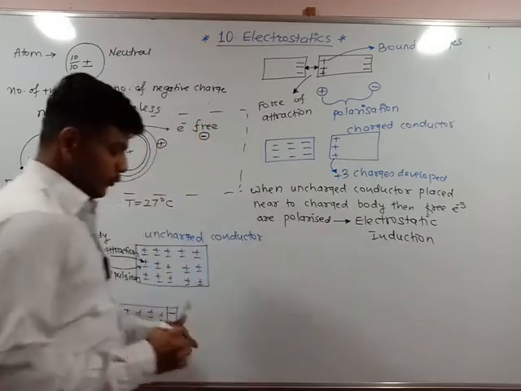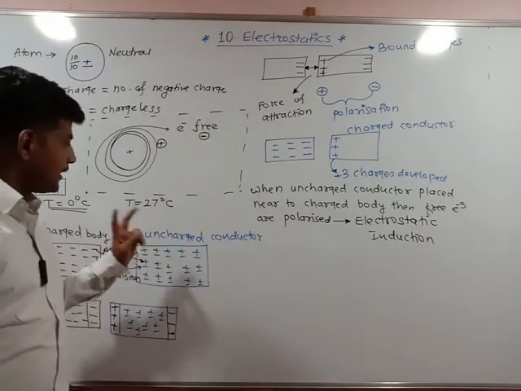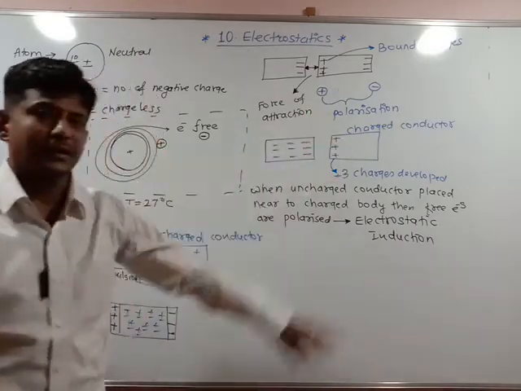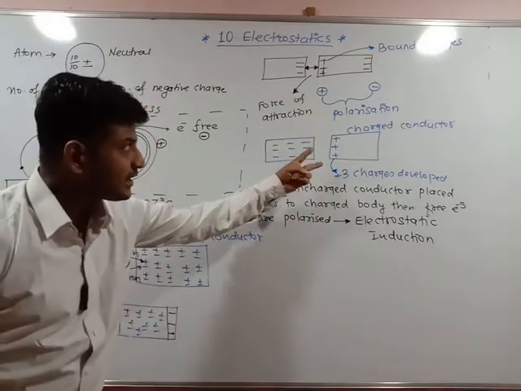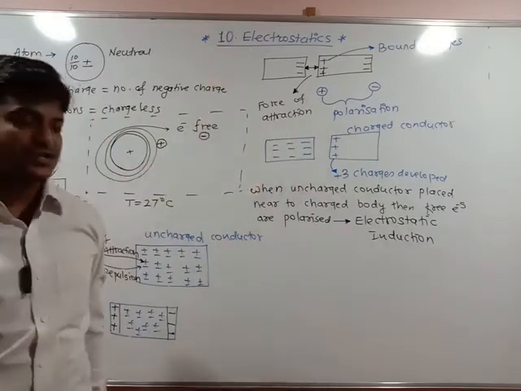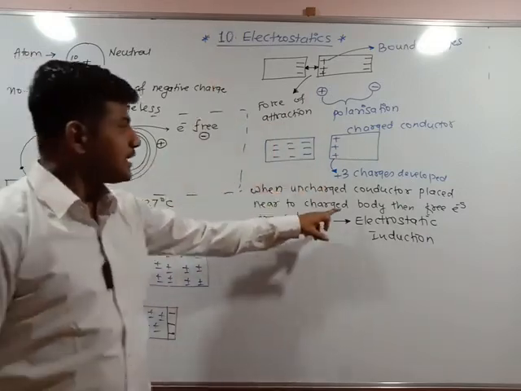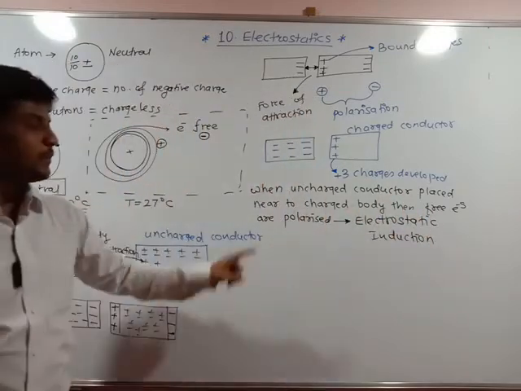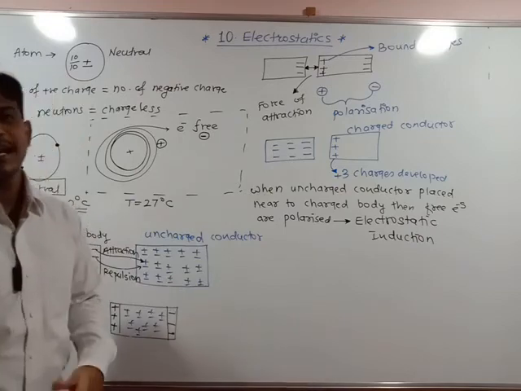So keep in mind, without any contact, an uncharged conductor is converted into a charged conductor. I have discussed only one case. This many charges are going to develop. So the conductor becomes charged. When an uncharged conductor is placed near a charged body, then free electrons are polarized. This process is said to be electrostatic induction.